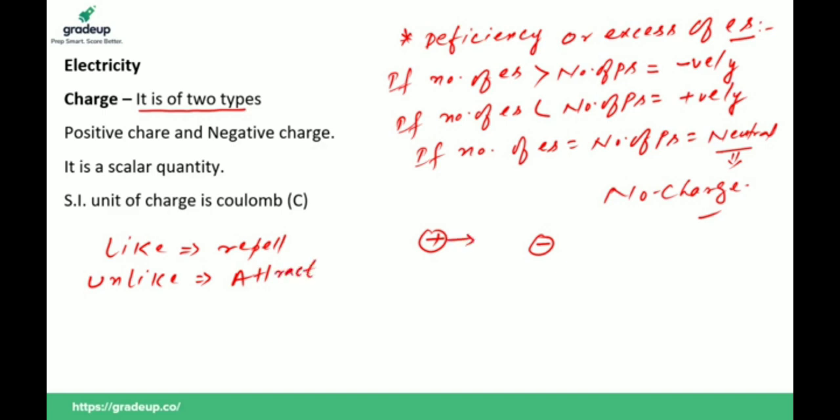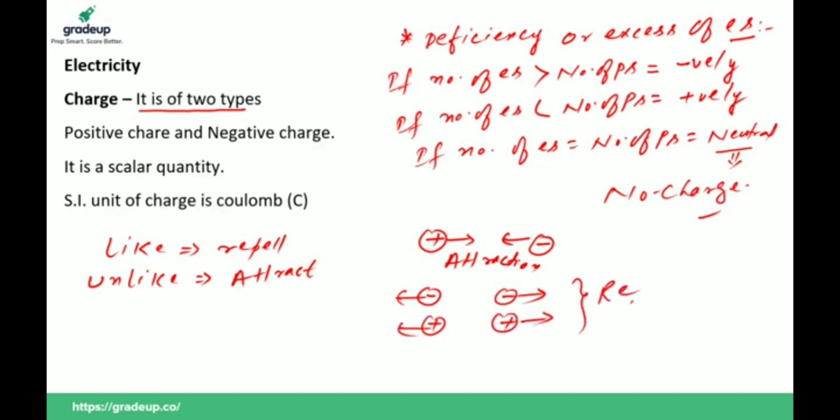So between positive and negative, attraction takes place, whereas like charges, negative-negative or positive-positive, repel. Clear or not? It is a scalar physical quantity. This is very important. And the SI unit of charge is Coulomb, denoted by C.